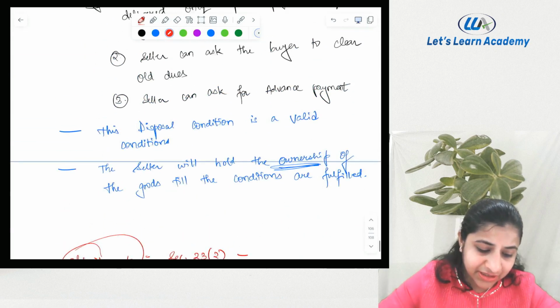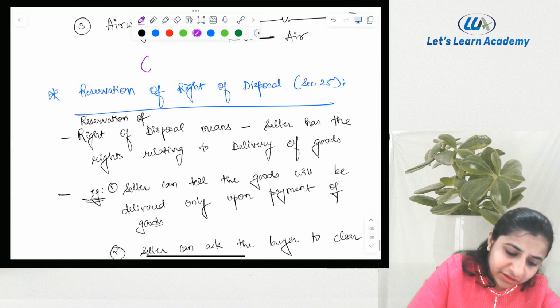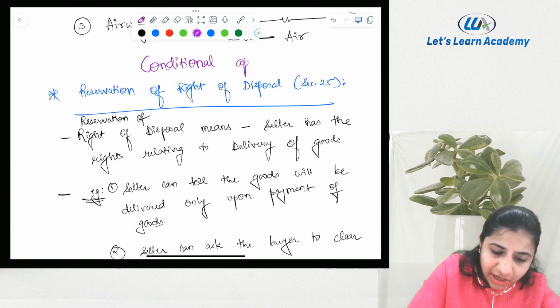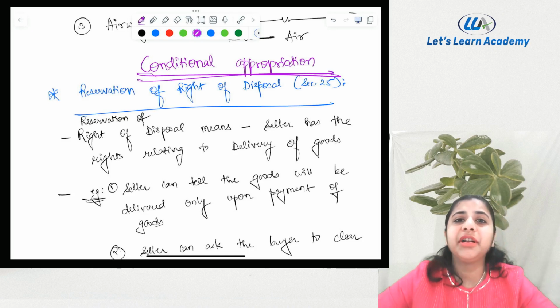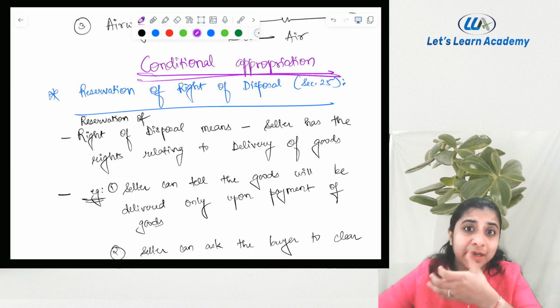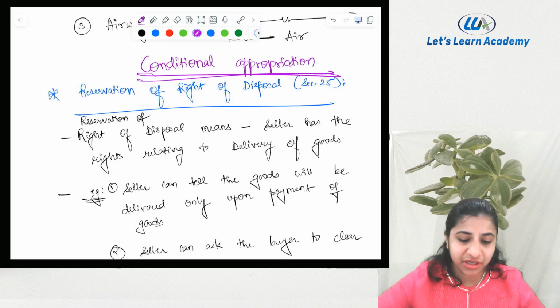Yes, this section, reservation of right of disposal, is nothing but conditional appropriation of goods, where the goods will be delivered only upon some conditions. The ownership will be given only upon certain conditions. That is why it is called as conditional appropriation.